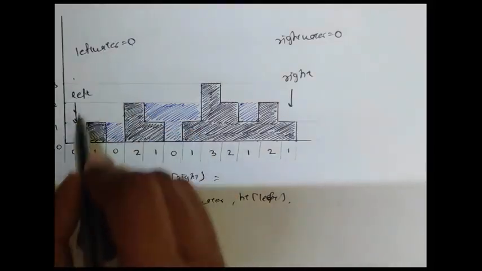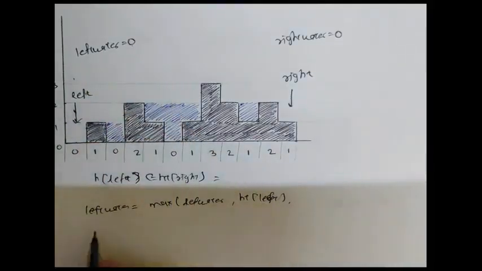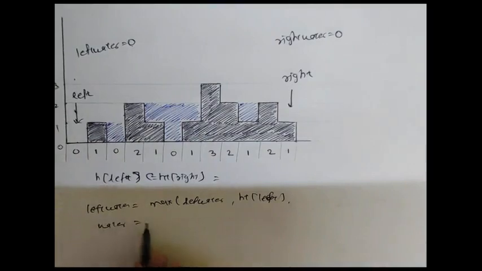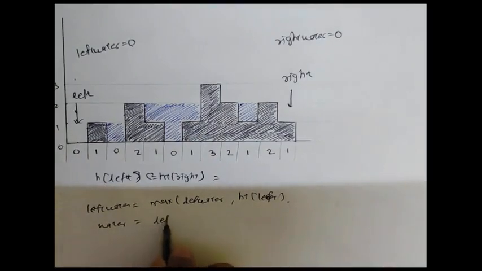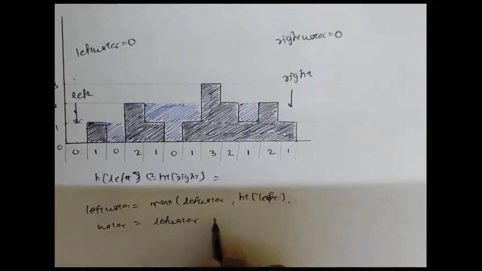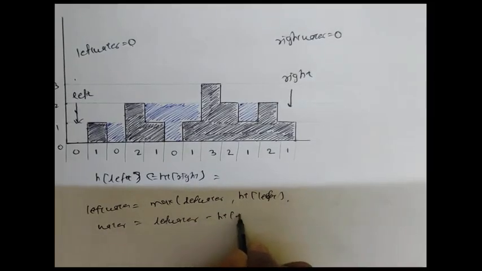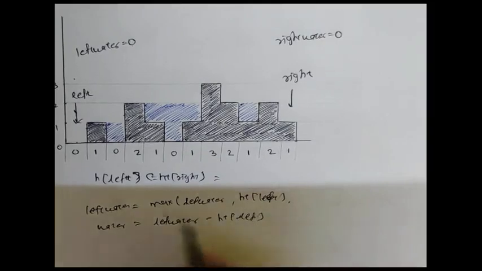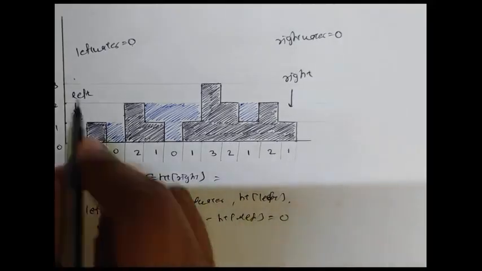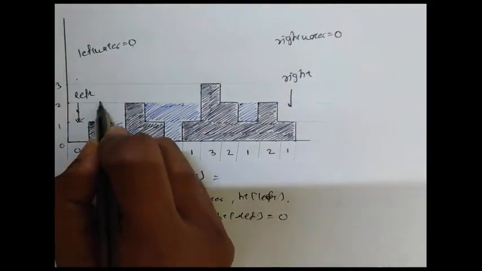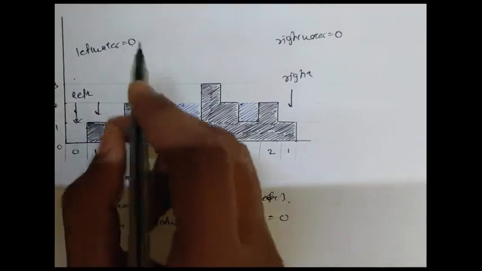So what is the maximum? Which is 0. So water equals left water minus height of left, which is 0. So current water state is 0. So left will be here.